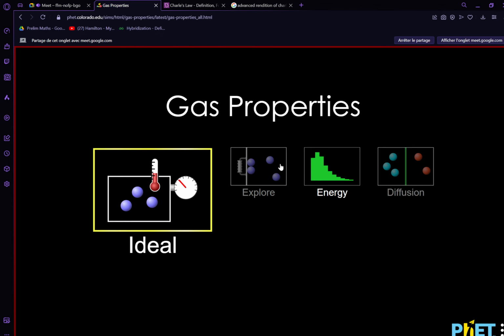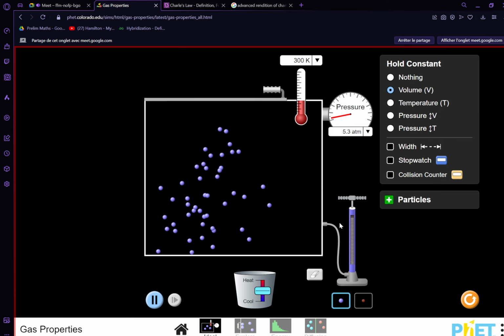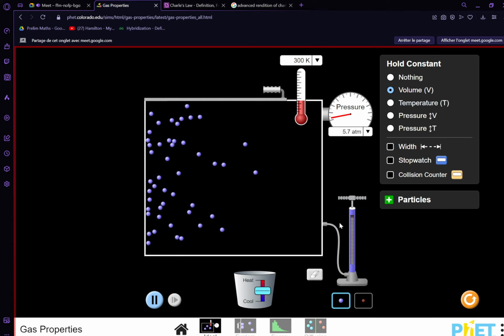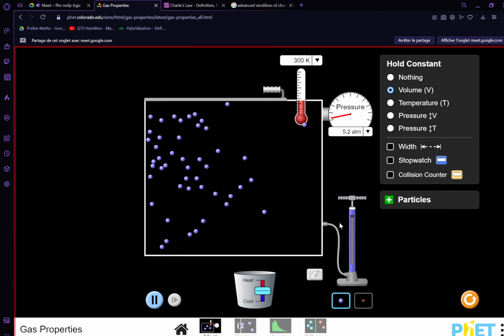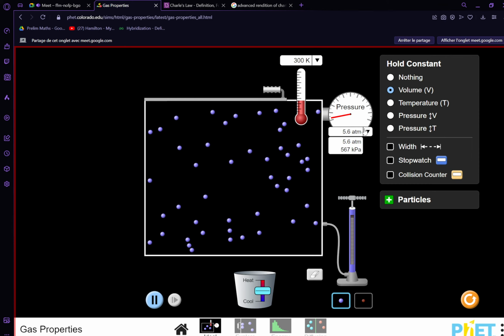Yeah. All right. So looking at ideal gas equations, we're going to be deriving the different laws. So if we were to keep volume constant, so looking at what we're holding constant, we're keeping the volume of a system constant. We're going to be looking at this in collision theory as well for rates of reactions. So if we were to input a certain amount of particles, say an n amount of particles, within a specific volume, these particles are always in constant motion, as you can see. And they give off a certain amount of pressure here measured in atmospheres.